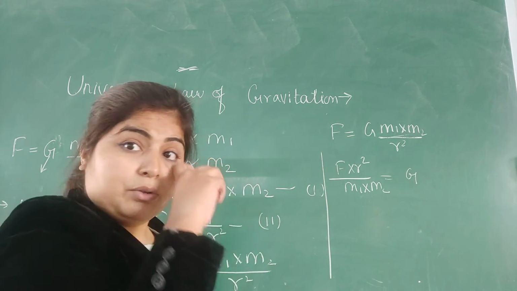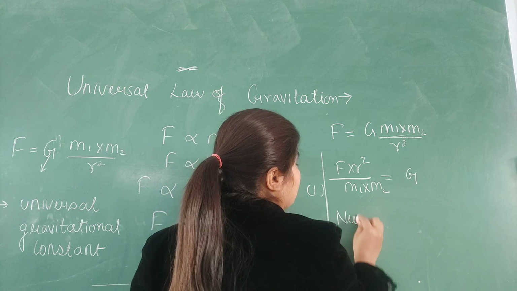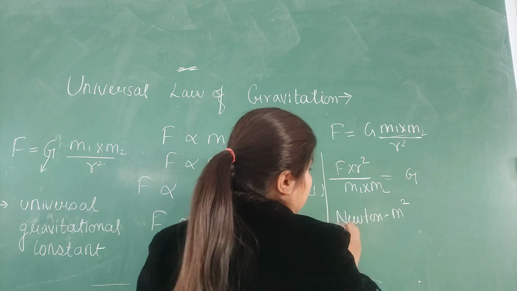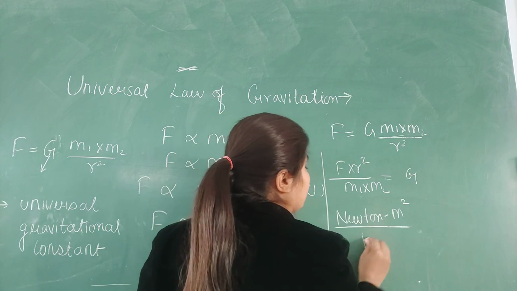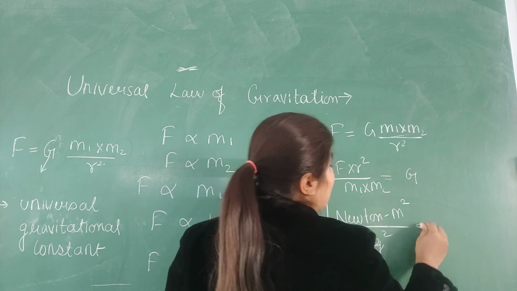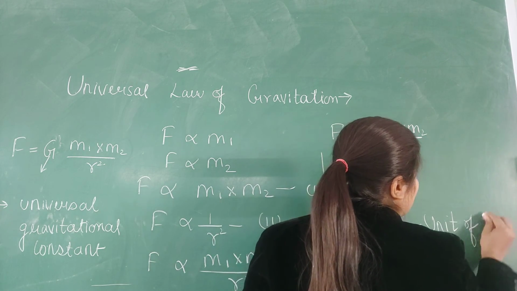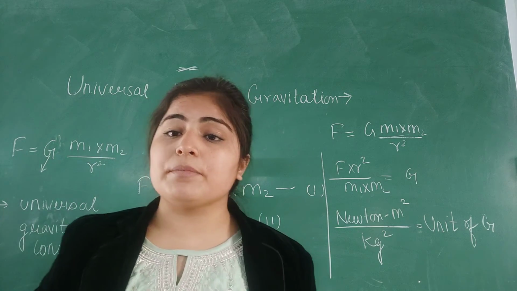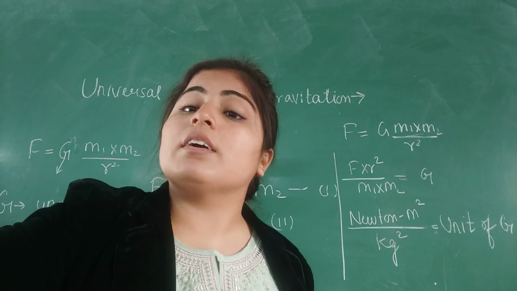Now to calculate the unit of G, what is the unit of force? It is Newton. What is the unit of distance? That is meter. So it will be Newton meter square upon kilogram into kilogram, that is, kilogram square. So what is the unit of capital G, the universal gravitational constant? It is Newton meter square upon kilogram square. I think you all have understood it very clearly.